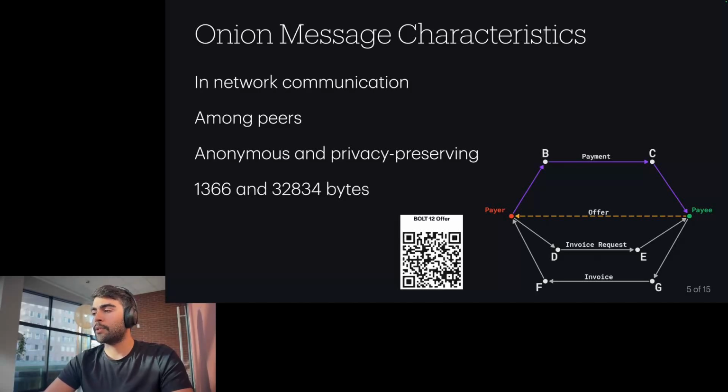So the payer gets that offer and has enough information to reach the payee with onion messages. It sends an invoice request through some nodes in the network like D and E, and then it gets a response from the payee, through some nodes like G and F, for example, an invoice. Then the payer has the invoice and has enough information to be able to execute the payment.